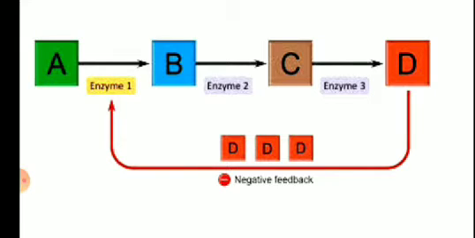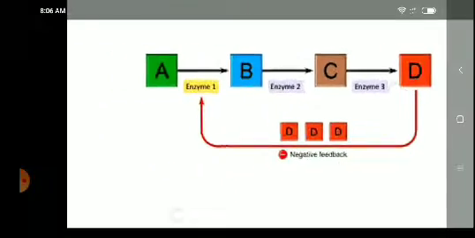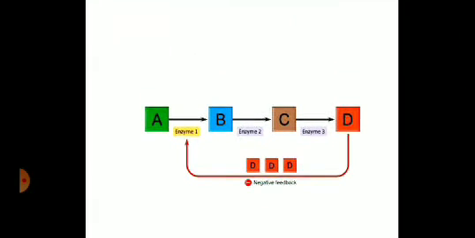This is called feedback inhibition. The final product of the metabolic pathway goes and inhibits the key enzyme, that is the first enzyme, and hence production of D will stop. This is called feedback inhibition. This is what happens in a metabolic pathway.